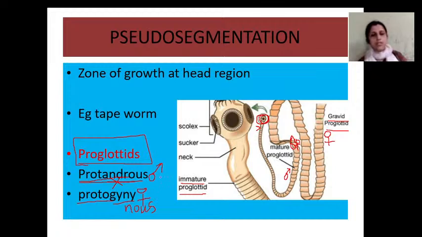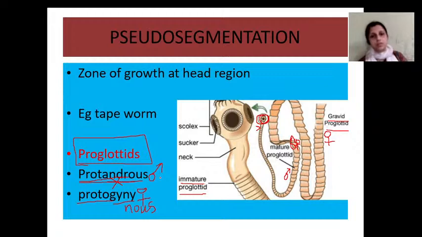In pseudo-segmentation, segmentation does not start in the early embryonic stage. True segmentation means the body of the organism has a series of repetitive units, and each unit is called a metamere. They are separated by septa. Metamerism begins from the early embryonic stage and extends from the ectoderm towards the mesodermal region. True metamerism is shown by annelids.